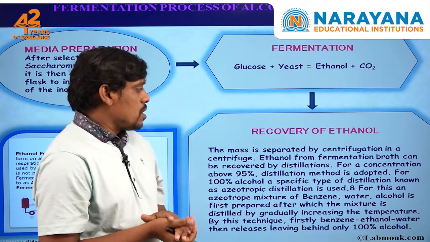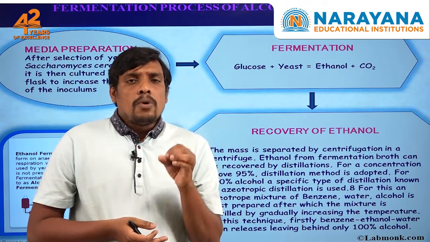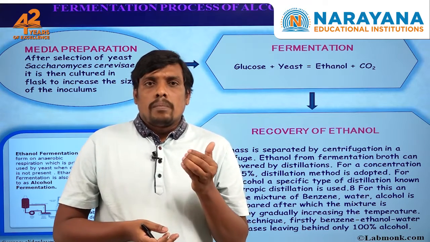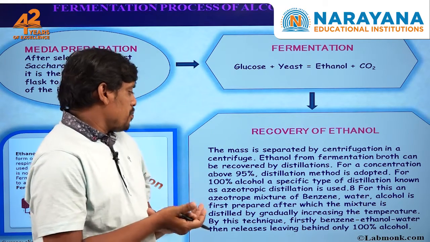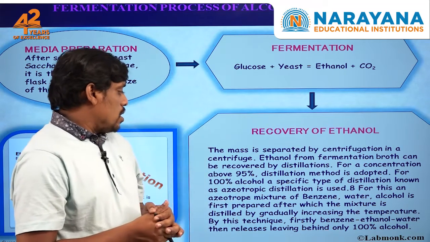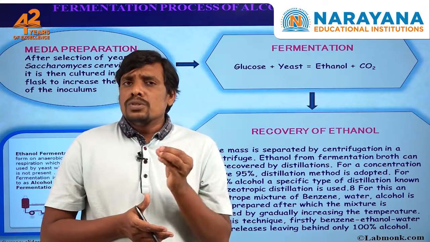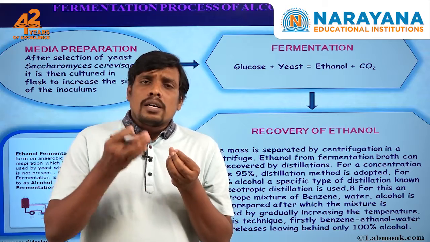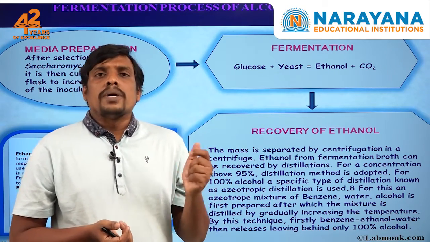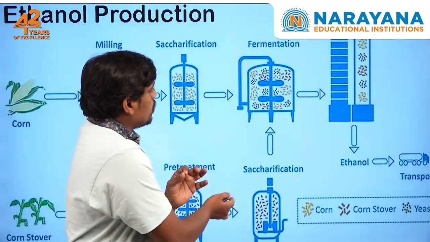During this process, distillation generally occurs. During distillation, the amount of metabolite or metabolic waste is reduced or removed. For above 100% alcohol, a specific type of distillation known as azeotropic distillation is used. Azeotropic distillation is a widely used type of distillation where a 100% amount of ethanol or alcoholic product is recovered from the fermented byproduct. Clear, students? This is about the fermentation process and the sequential steps.